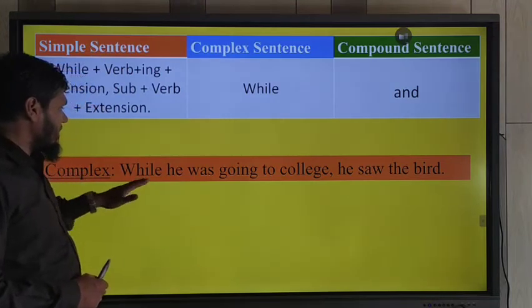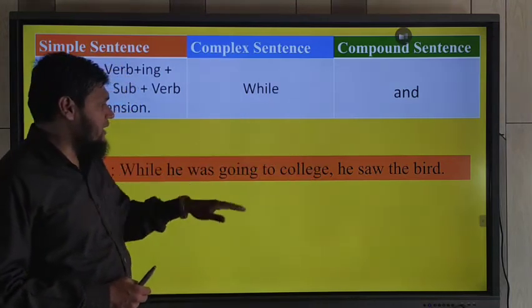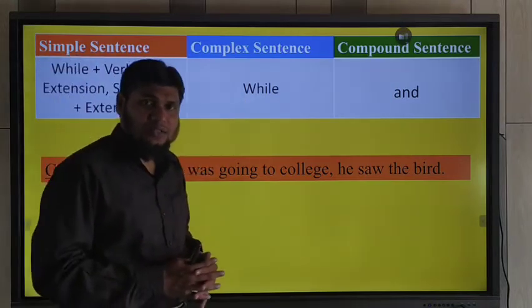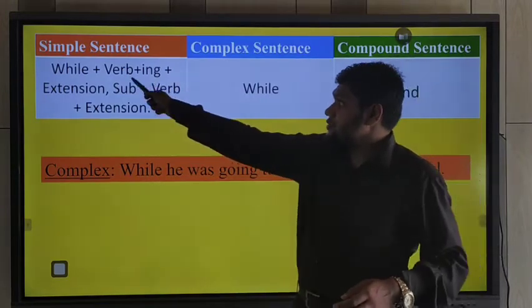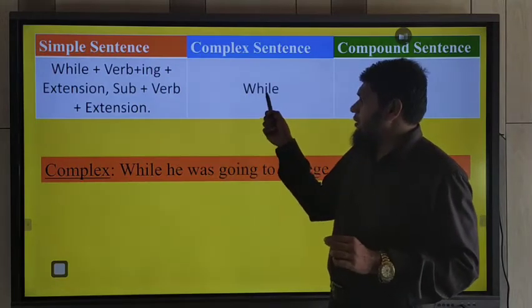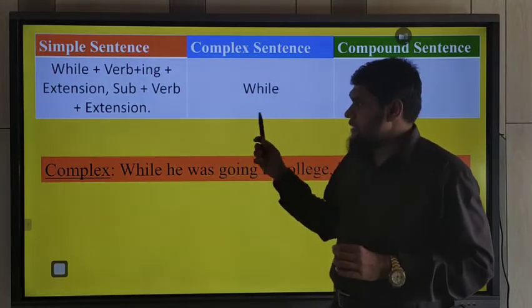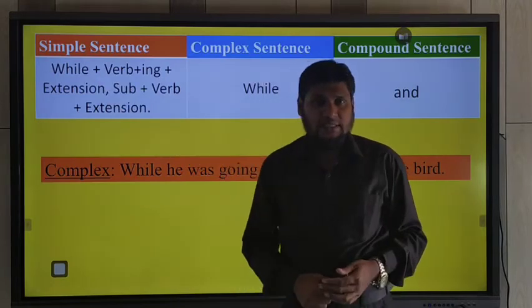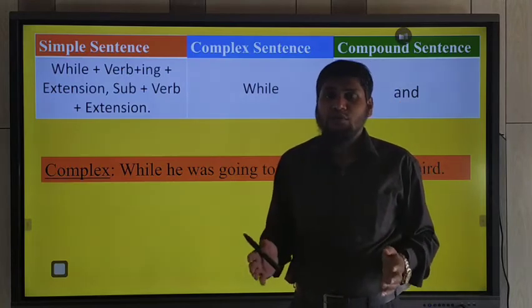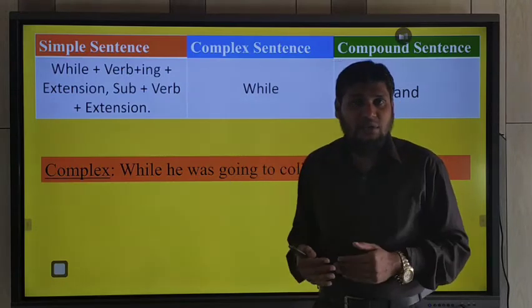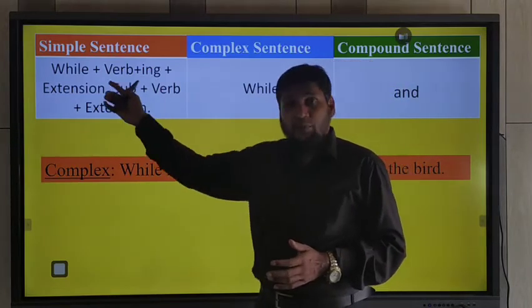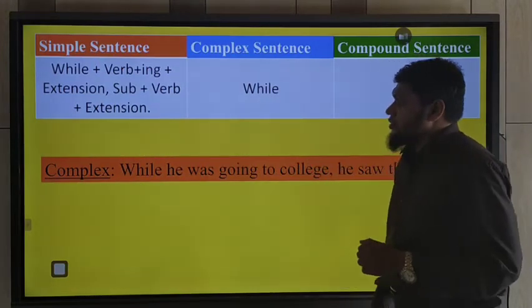So if the clauses are connected with while, at that time what should you use in a simple sentence? That is the structure. You should use while and then verb plus ing. You know that while is a conjunction in a complex sentence and it is also a preposition in a simple sentence. Understand? While has two parts of speech. It may be used as a conjunction and it may be used as a preposition.